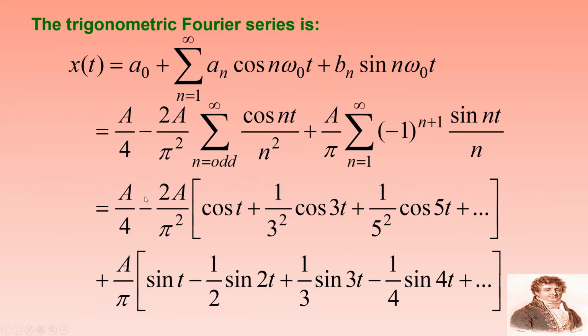If I substitute the values of n, I can have A by 4 minus 2A by pi square, cos t plus 1 by 3 square cos 3t plus 1 by 5 square cos 5t and so on, plus A by pi, sin t plus 1 by 2 sin 2t plus 1 by 3 sin 3t minus 1 by 4 sin 4t, something like that. So this is the trigonometric Fourier series expansion of this waveform.